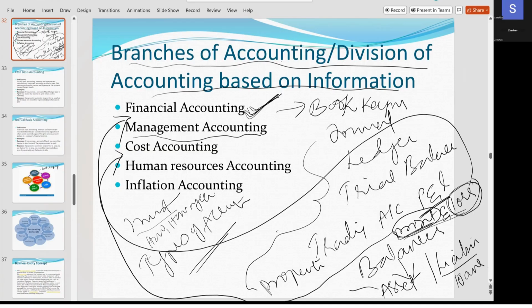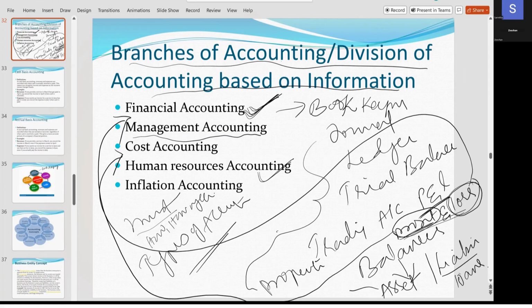Next type of accounting is human resource accounting. What does this say? In your organization, what type of employees you have to recruit? If you are having Samsung mobiles, every month your target is at least to sell 100 mobile phones in the market. Now, what you'll do? You'll appoint good sales executives.